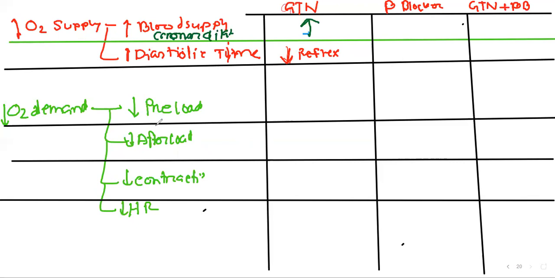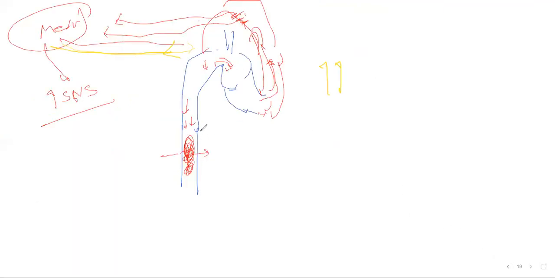What is the effect on preload? Preload means the amount of blood present during the contraction of the heart, the blood that has to be ejected out. If venodilation has occurred, there will be more peripheral stasis of blood, and less blood will come to the heart.